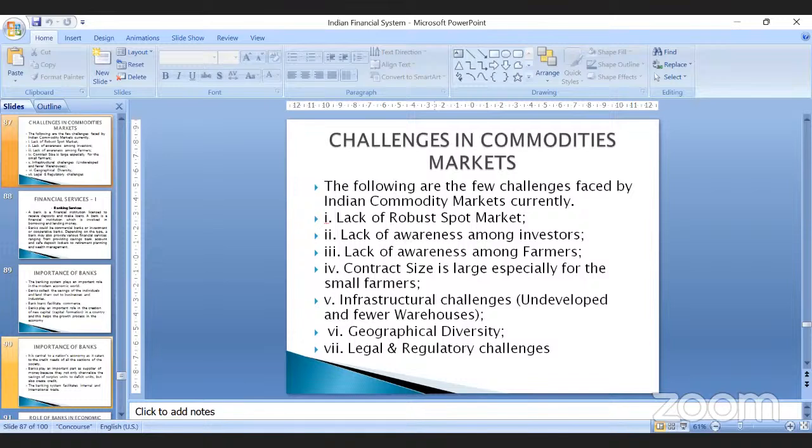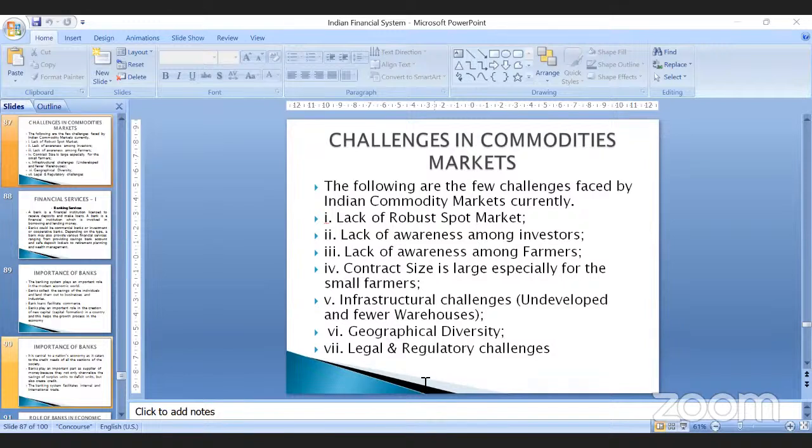Now, whenever we are talking about the challenges in the commodities market, see, the commodities market is one of the biggest markets in the country, and there is phenomenal growth happening in this commodities market, right? Because the commodities market has become vibrant in India. It is not only benefiting the farmers, but also the manufacturing sector. Everybody is gaining benefit out of this commodities market, but there are some challenges faced by the Indian